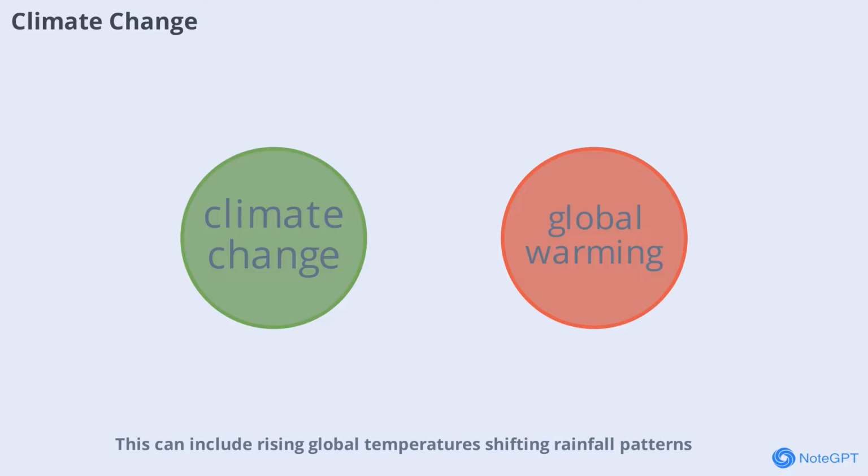Climate change refers to significant, long-term changes in the average climate of the Earth. This can include rising global temperatures, shifting rainfall patterns, and more frequent extreme weather events. Understanding climate change is essential for protecting our planet and planning for the future.